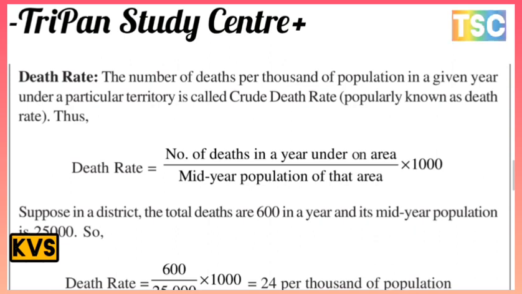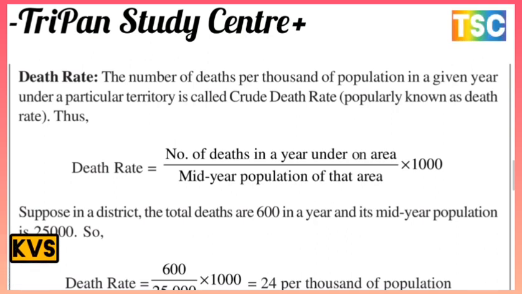The next is death rate. The number of deaths per thousand of population in a given year in a particular territory is called the crude death rate. Death rate equals the number of deaths in a year in an area divided by the mid-year population of the area, into 1,000.